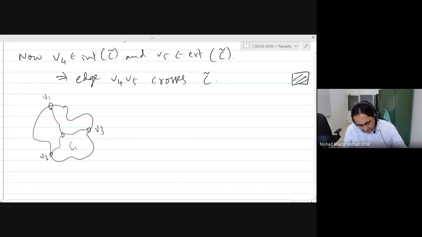So the segments of this curve are V1 to V2 is one segment, V1 to V3 is another segment, and V2 to V3 is another segment. Fine? Okay, sir. So now we have put a vertex V4 inside, and we have joined V4 to V2 and to V3. So we got these two more segments, a segment V2 V4 and a segment V3 V4. And now we are taking the union of those two segments with the segment V2 V3.